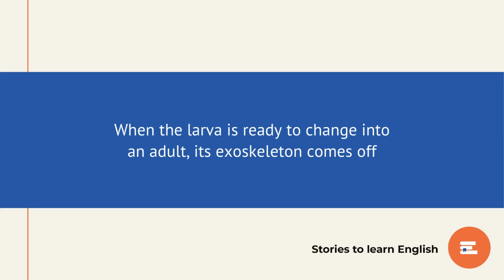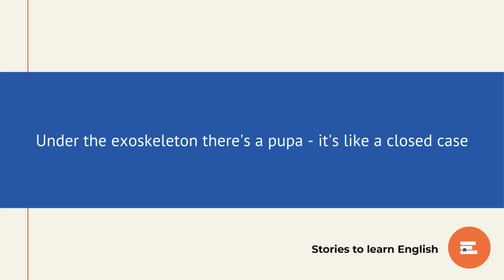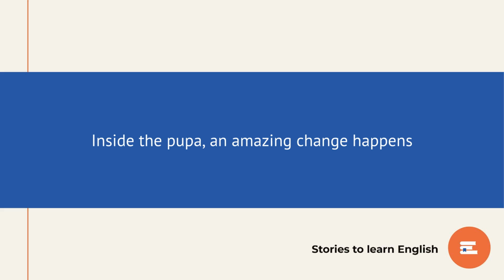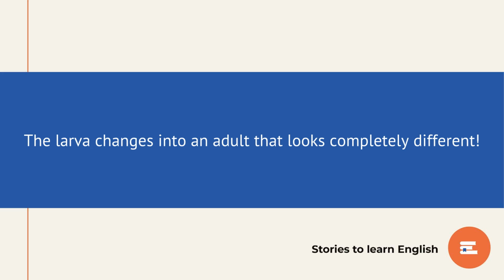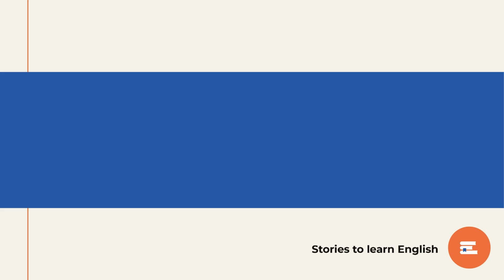When the larva is ready to change into an adult, its exoskeleton comes off. Under the exoskeleton, there's a pupa. It's like a closed case. Inside the pupa, an amazing change happens. The larva changes into an adult that looks completely different.